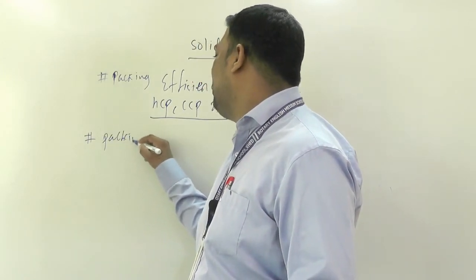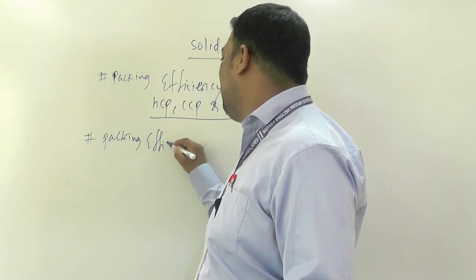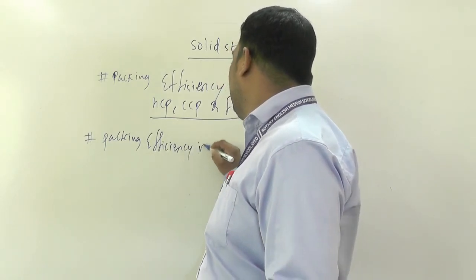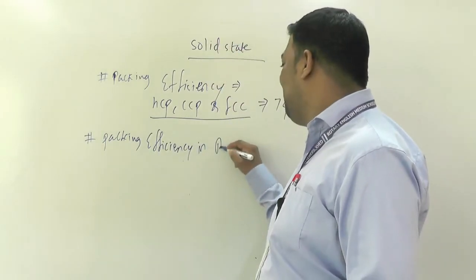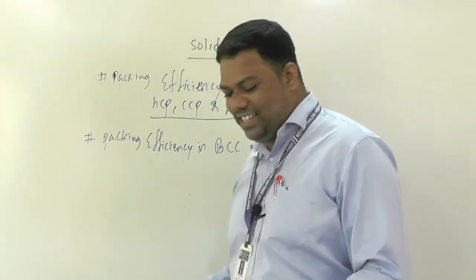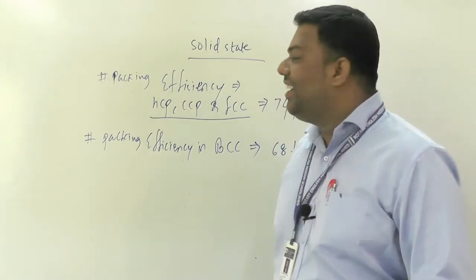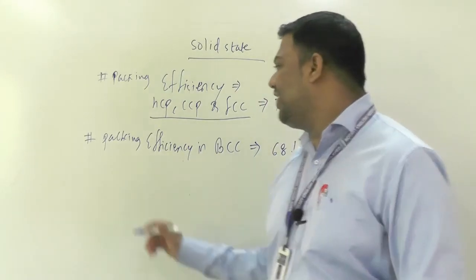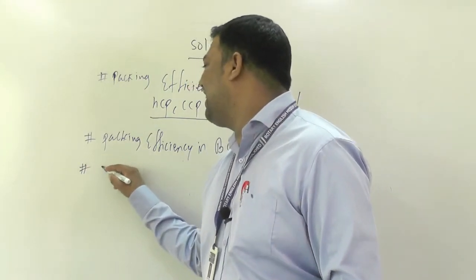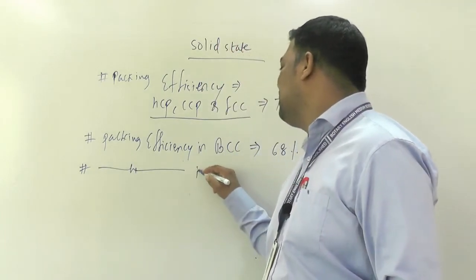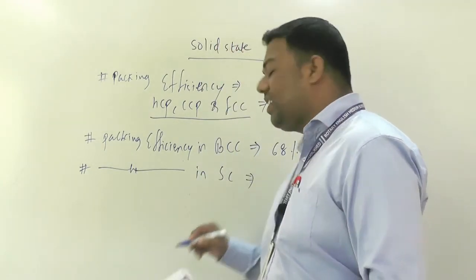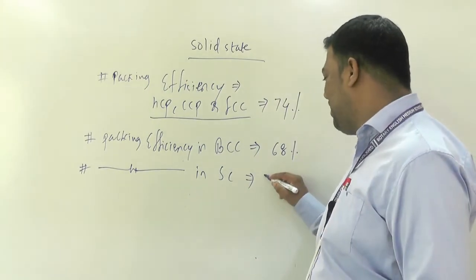Then, as you know, packing efficiency in BCC, how much beta? Yes, 68%. For such types also they will ask directly. Then packing efficiency in SC, how much here beta?